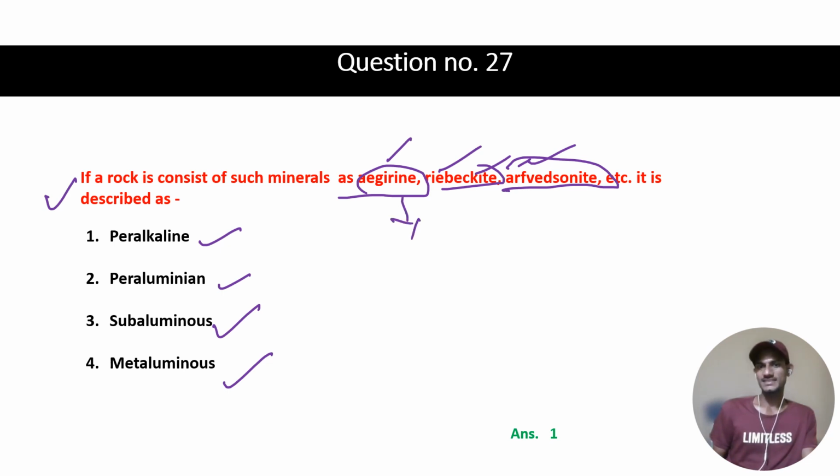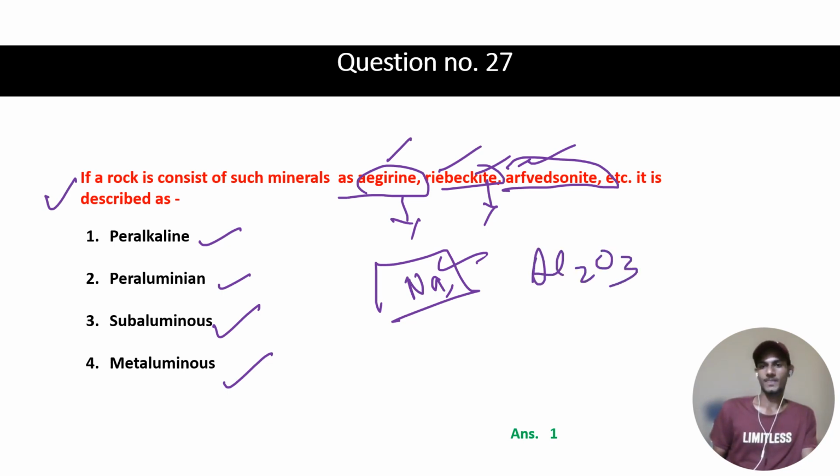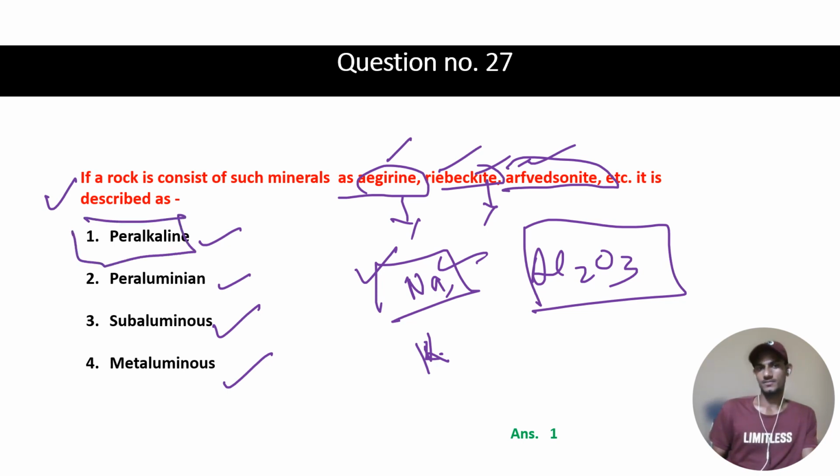If you see, these are sodium dominated, and this is possible only when you have less Al2O3. If there is less Al2O3 in comparison to sodium and potassium, then we call it a peralkaline rock. First option will be our right answer.